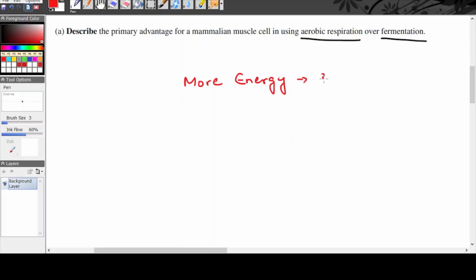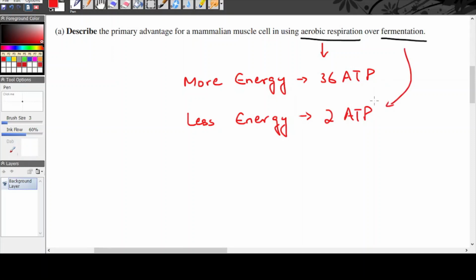Approximately 36 ATPs per glucose molecule are produced in the process of aerobic respiration. But when fermentation takes place, less energy is produced because in fermentation, a low amount of oxygen is used for the reaction to take place, and almost 2 ATPs are produced per glucose molecule. So the primary advantage for a mammalian muscle cell in using aerobic respiration over fermentation is that in aerobic respiration, more energy is produced compared to fermentation, and you can see that the difference is quite significant.